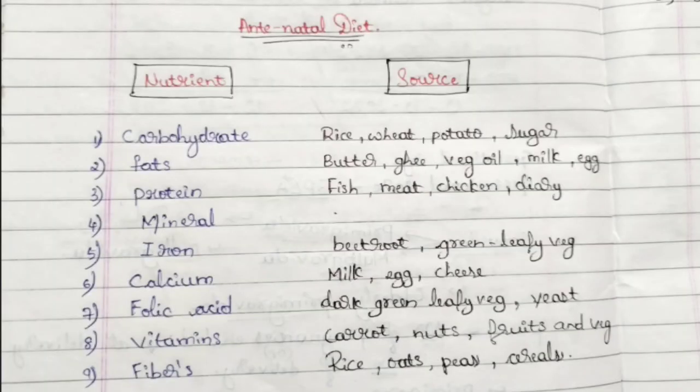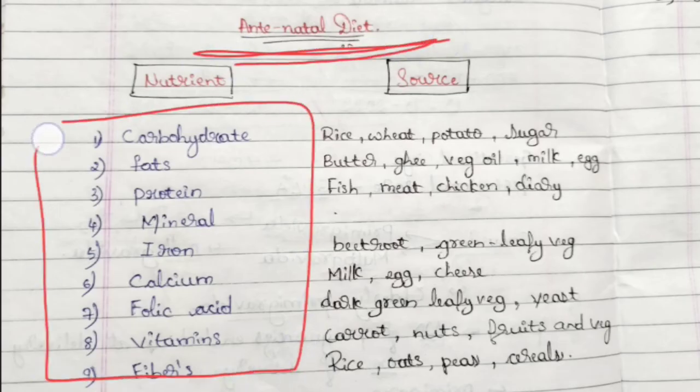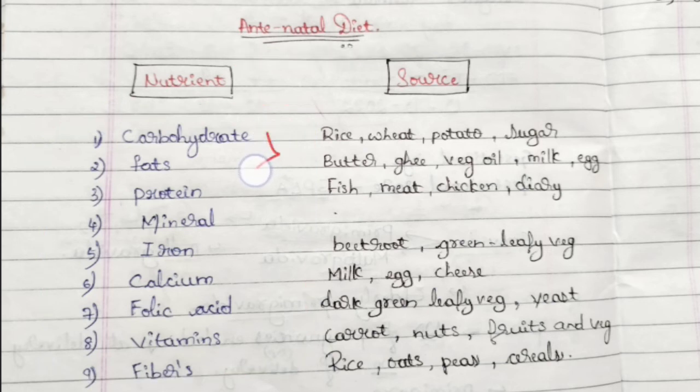Antenatal diet. Antenatal diet is the diet that is followed by a woman who is pregnant. These are the factors required by the woman. First, the carbohydrates and fat. The basic function of both carbohydrates and fat is to provide energy to our body when it is in need. It can be when we are in fasting mode, or when we are ill, not feeling well, or when our body is requiring energy. Carbohydrates and fat get converted into energy and provide energy to our body in the form of glucose.